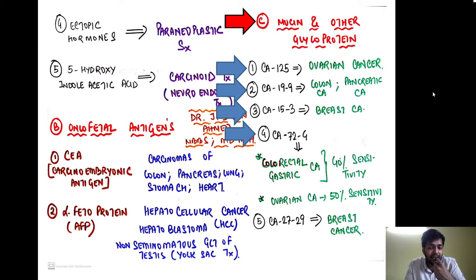The sensitivity of this particular marker is around 40% in colorectal and gastric carcinoma, whereas the sensitivity in ovarian carcinoma is 50%. So it is raised in colorectal, gastric as well as ovarian carcinoma. As well as CA27.29, which is classically raised in case of breast carcinoma.